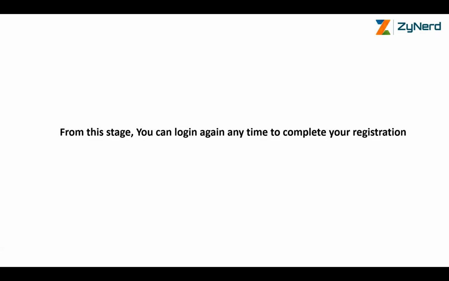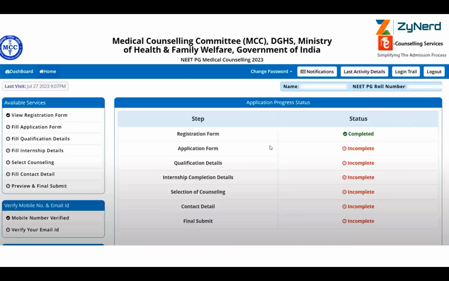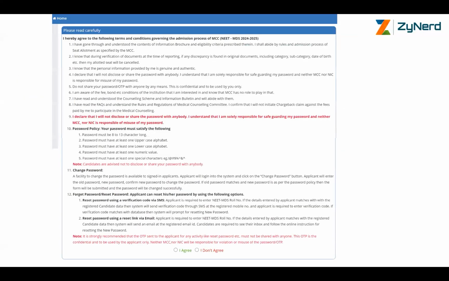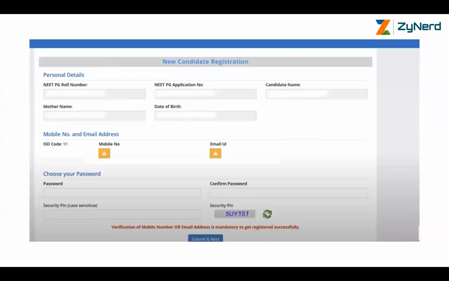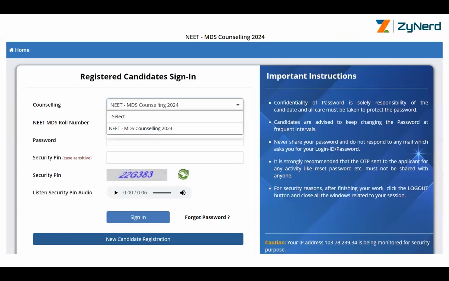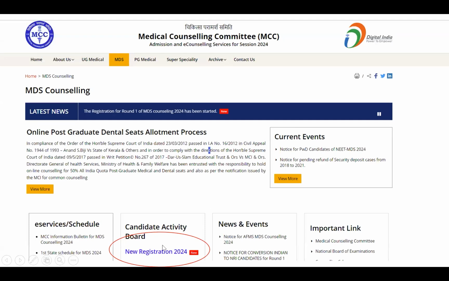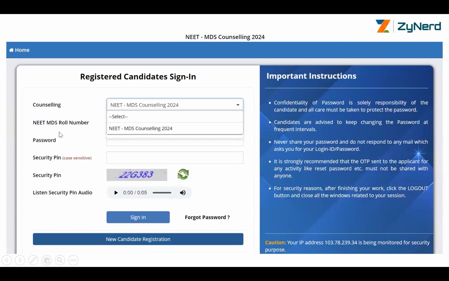From this stage, you can log in any time to complete your registration. So at any point in time, if you want to log in again after getting this page, so now you are here, you want to log in again, you can always go out, then go into MDS, click on new registration over here, and then enter your roll number and the password you selected over here, sign in.